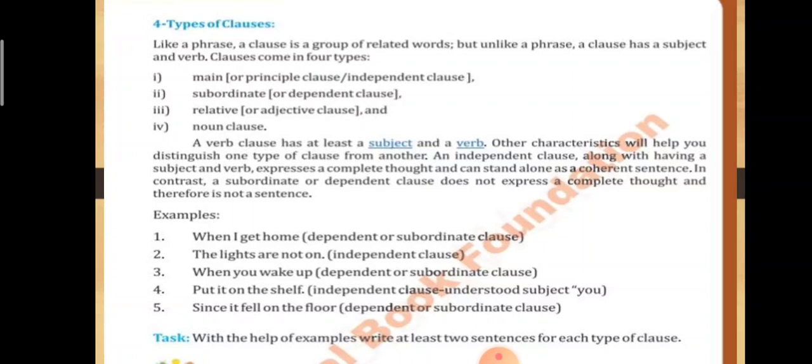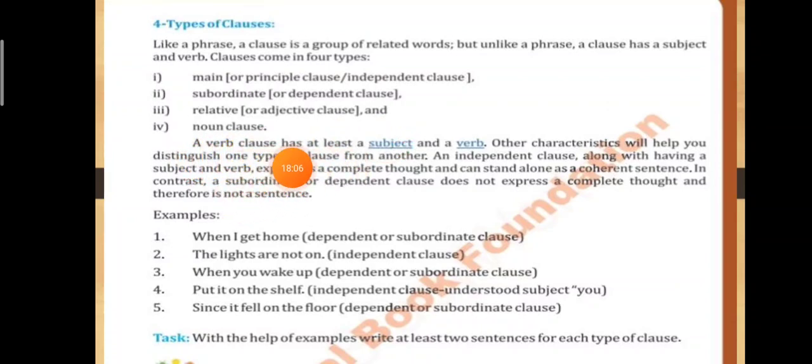So basically there are many kinds of clauses, but here you will discuss the main clause जिसको हम कहते हैं independent clause or principal clause. The next one is subordinate or dependent clause. The third one is relative or adjective clause. And then the fourth one is noun clause.